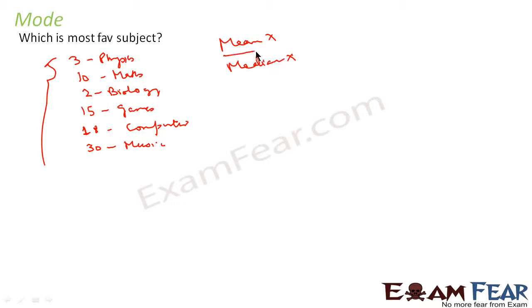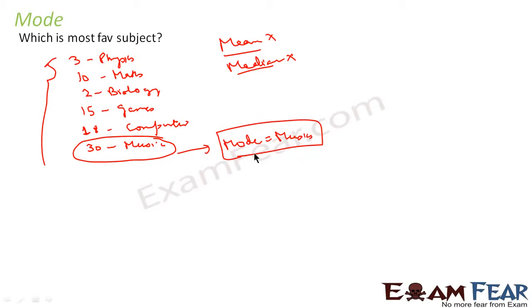Because I don't want to find the average, and I don't want to find where the median lies, because it doesn't make sense here. So for such data, we need mode. Mode will tell which has the highest frequency. For example, in this case, 30 guys like music, so we'll say the mode is music, because the maximum number of guys like it. So from given data, if you want to find the maximum occurrence, you have to find the mode.